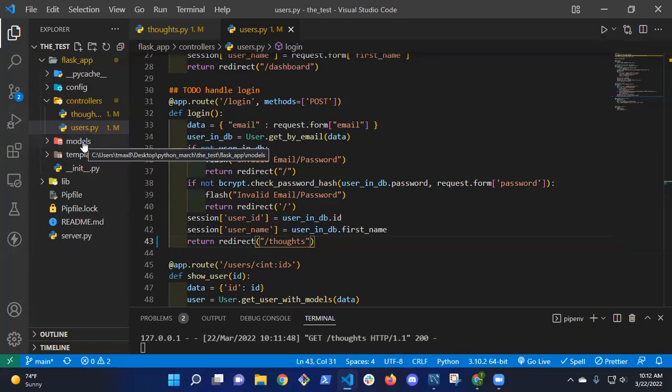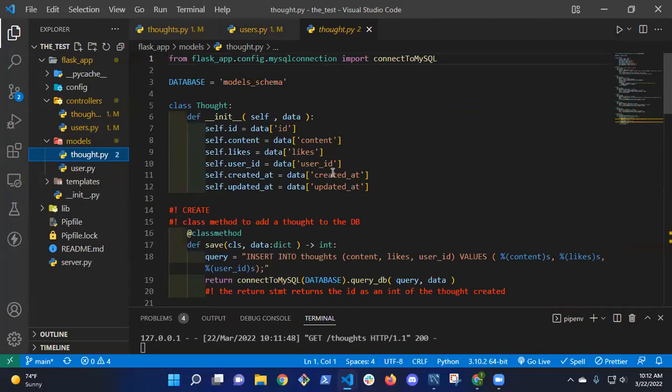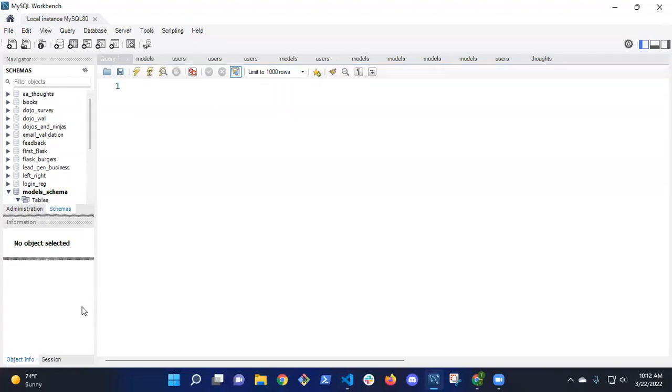Where do I connect to my database? Your models. Yeah. So if I go to thought, I can double check. That way I know where my database connection is, or my database name is, and I can know exactly where to go. So I'm using model schema. That's good.